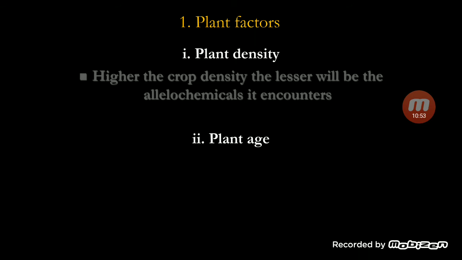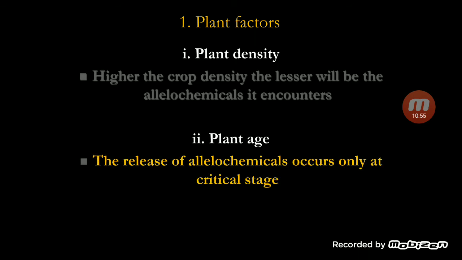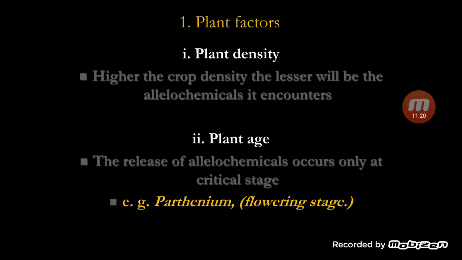Plant age: the release of allelopathic chemicals occurs only at a critical stage. So a weed may have allelopathy, but it is not releasing it throughout its life. It may be producing allelopathic chemicals at an early stage, just like sorghum has HCN at an early stage. So the release of allelopathic chemicals occurs at a particular plant stage. Parthenium has more allelopathic chemicals at the flowering stage.